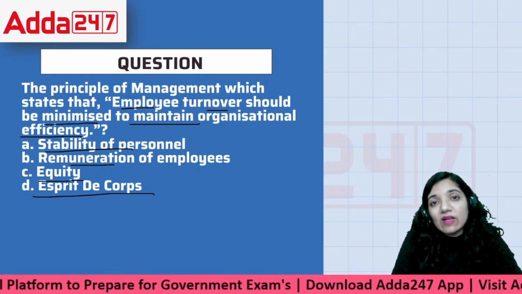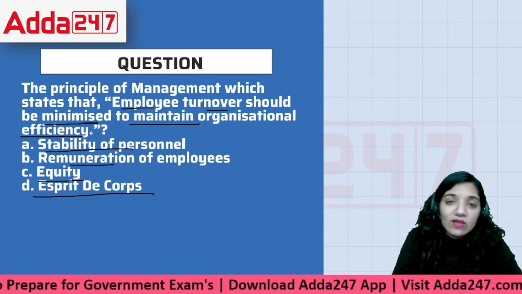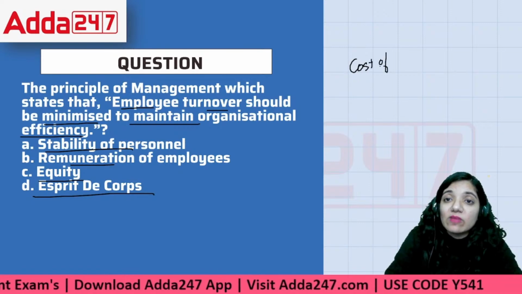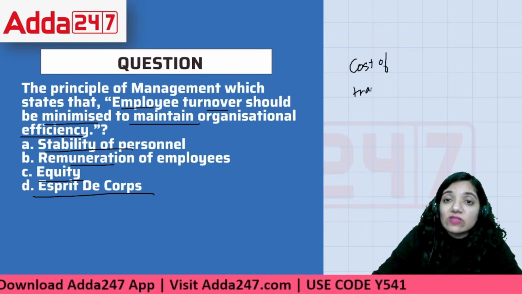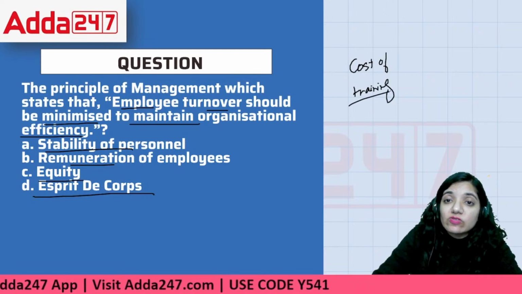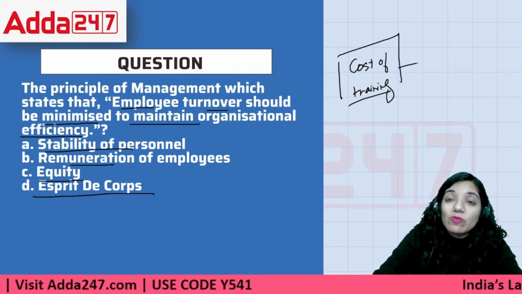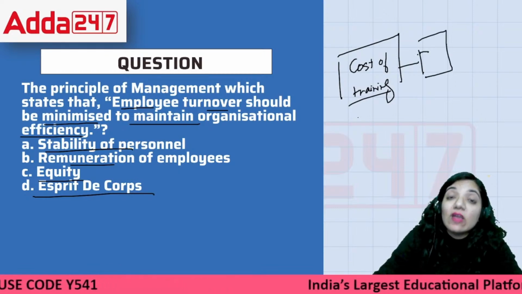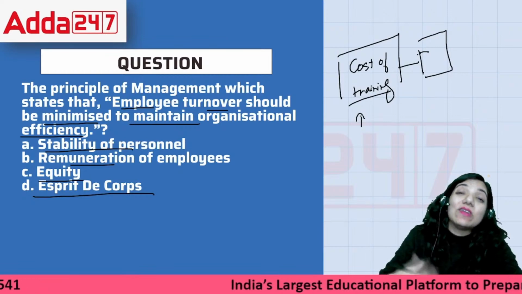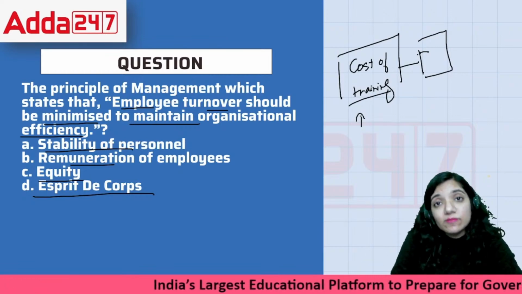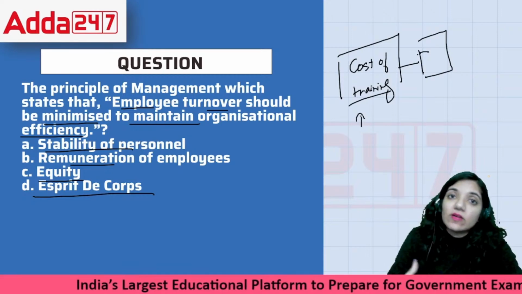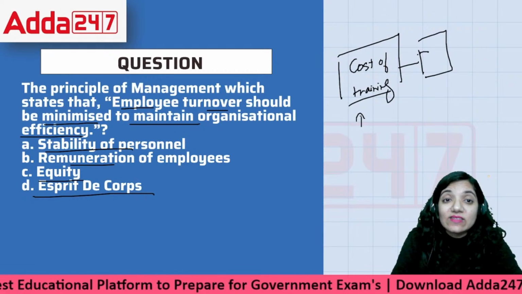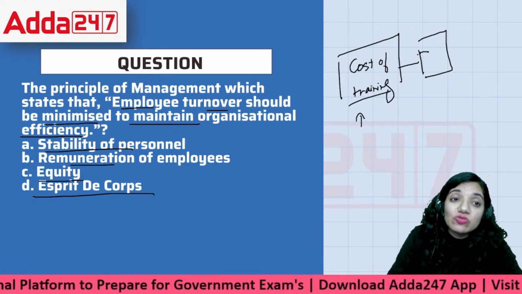See, if people are coming to the organization, then leaving, then coming, then leaving, every person who comes to the organization, you are incurring the cost of training them. And after the training, we are supposed to give them work. So the cost of training is definitely there. But when they go to work, they leave the organization. A trained person is leaving while you have incurred the cost of training. While you should reap the benefits, that person is gone. You incur a cost, but you do not get the benefit. Now that is what this particular thing highlights. Employee turnover should be minimized. We should not have this.